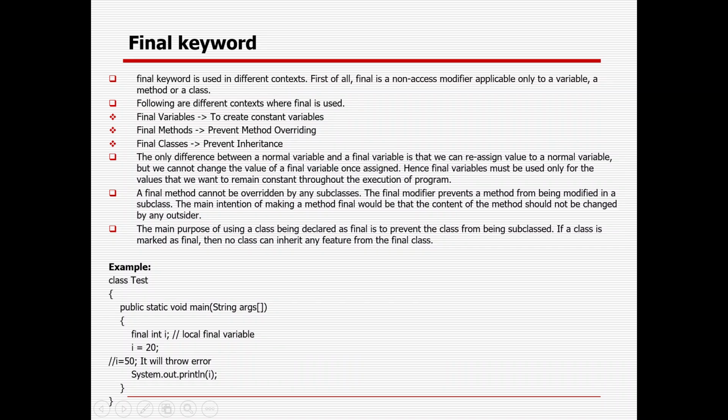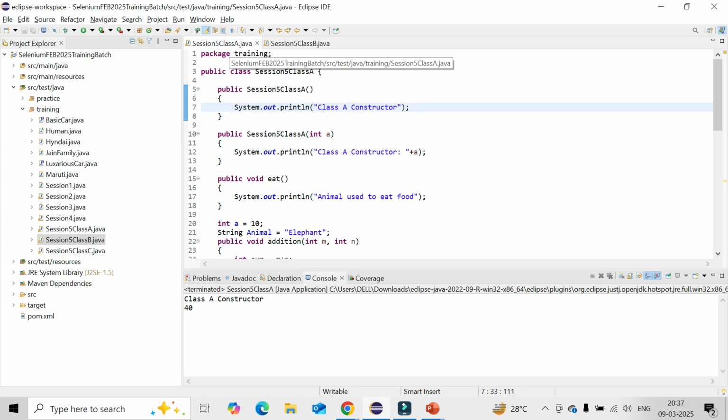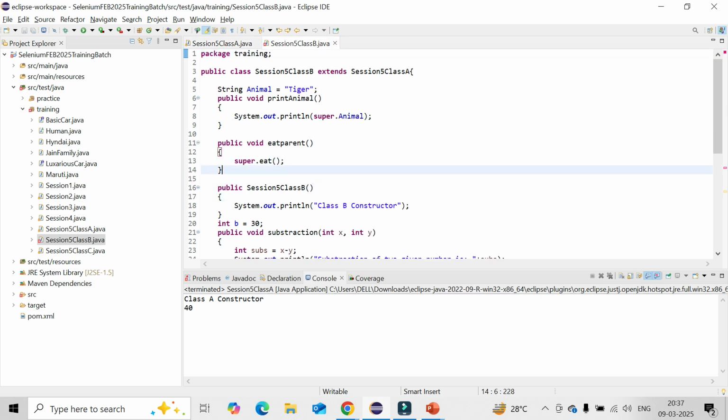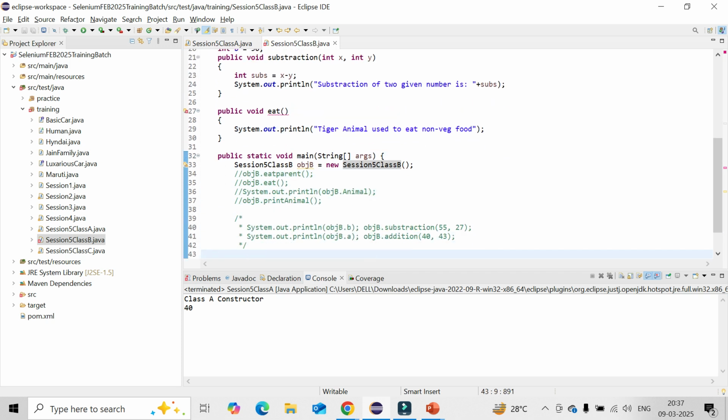Okay, so variable level told, class level told, and in case you just want to have that child class, but you do not want any method to be overridden, you can define that method as final, whatever you don't want overridden. So this method it, I don't want to override, so public final void it. So automatically save it. You could see in the child class, wherever that method is being overridden, an error message will be there. Either you need to remove that method, or you need to remove that final keyword.